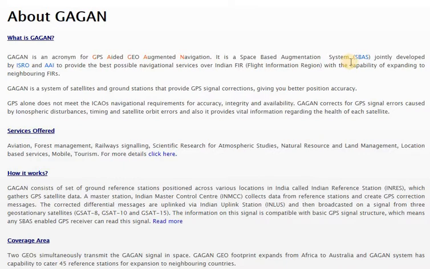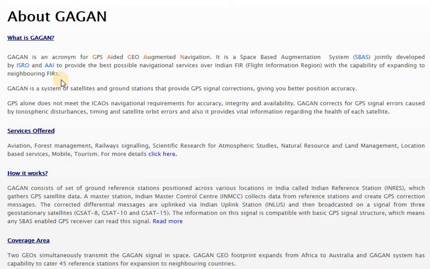As I said, it is a category of SBAS jointly developed by ISRO as well as AAI to provide the best possible navigation service over the Indian FIR, that is Flight Information Region, with the capability of expanding to the neighboring FIRs. To give the best navigation services, GAGAN has been developed by ISRO as well as AAI, the Airport Authority of India.